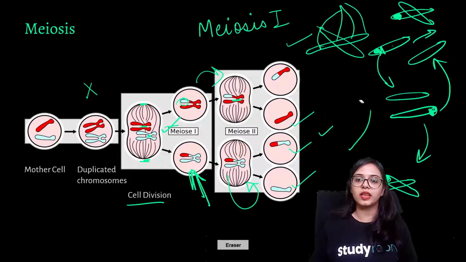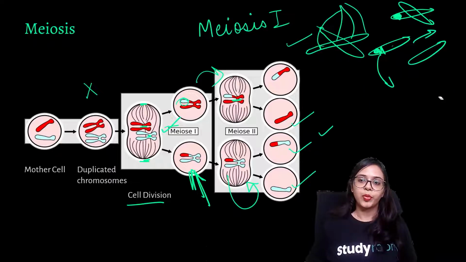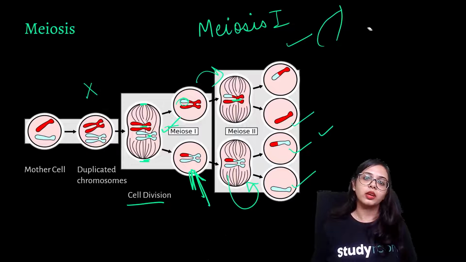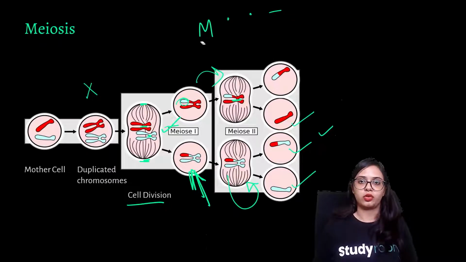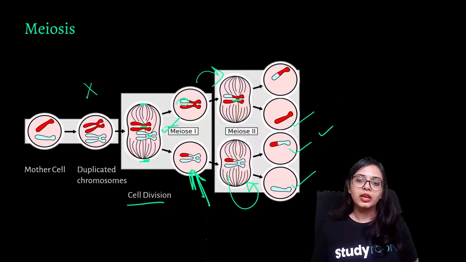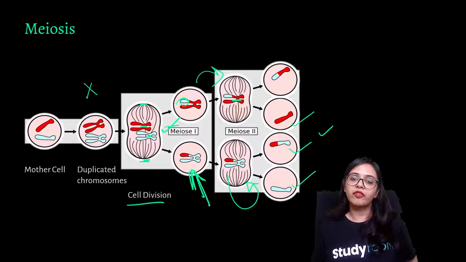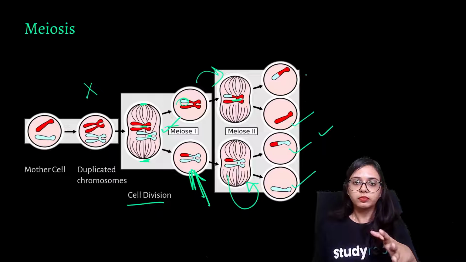So basically what is happening is that some DNA is getting exchanged, and when that happens, a final division occurs, and during that final division, the number of chromosomes is halved.